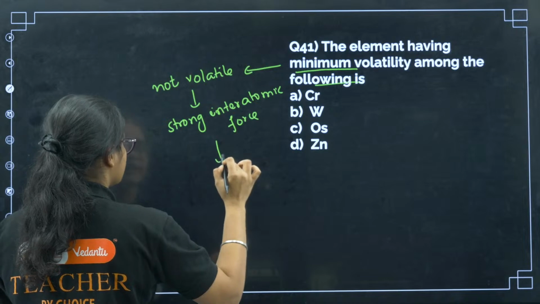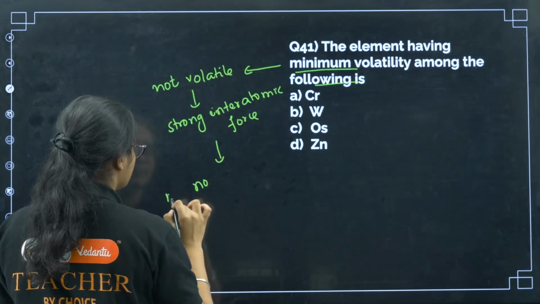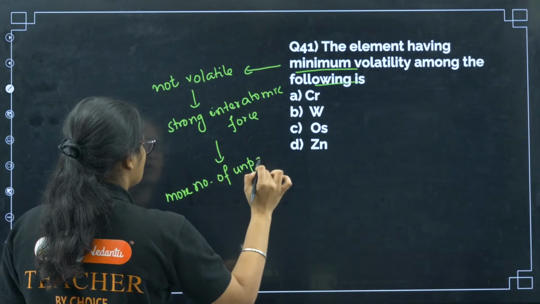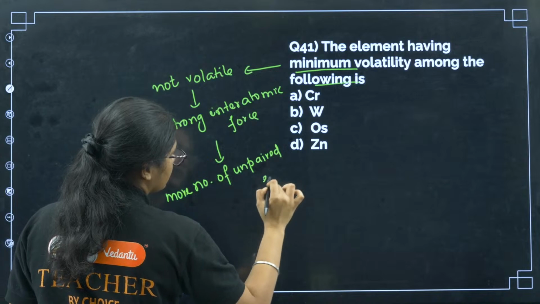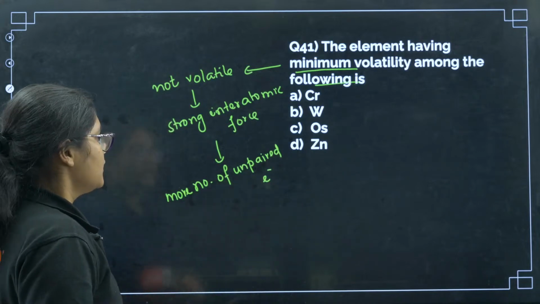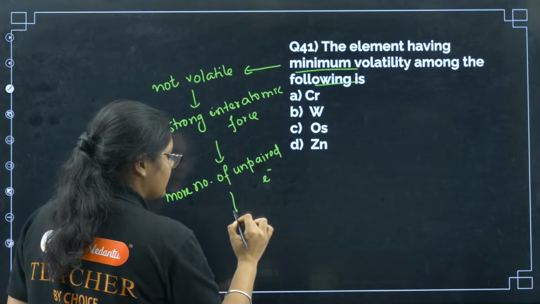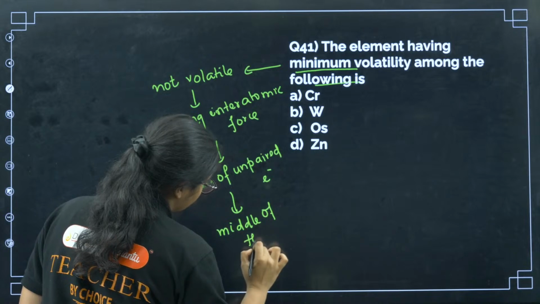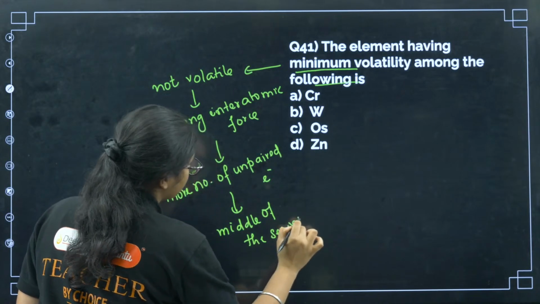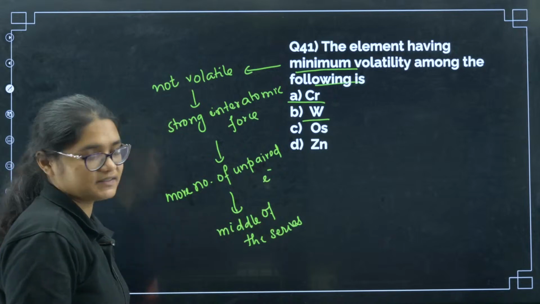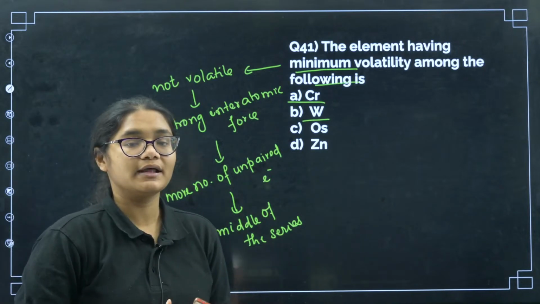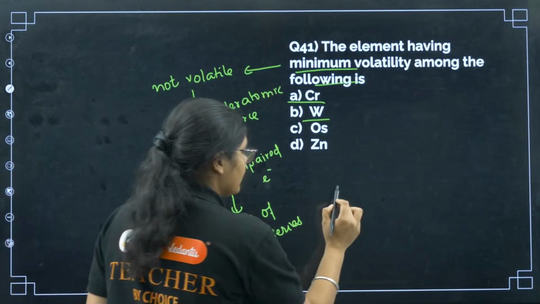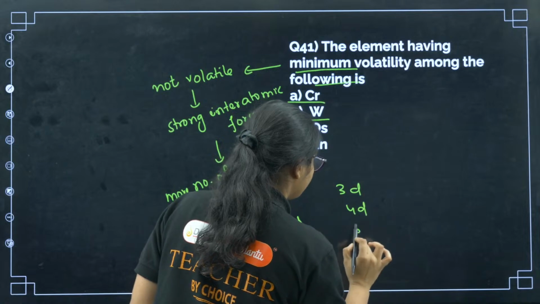Strong interatomic force can happen if we have more number of unpaired electrons. Now, if you see, more number of unpaired electrons are present in the middle of the series generally. Okay. So, we have chromium and tungsten in the middle of the series almost, where the number of unpaired electrons is maximum.